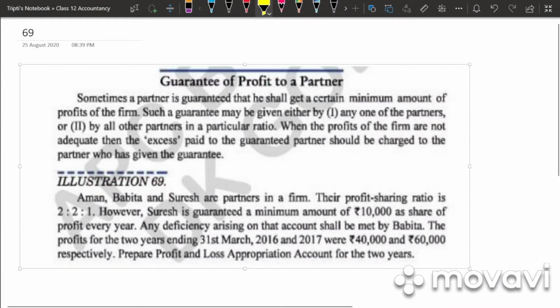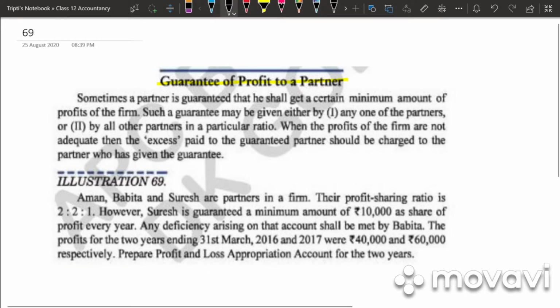Good morning, students. So take down the next side heading, that is guarantee of profit to a partner. This is the last topic which is remaining in this chapter. So in this case, what happens? A certain profit is guaranteed to a partner.